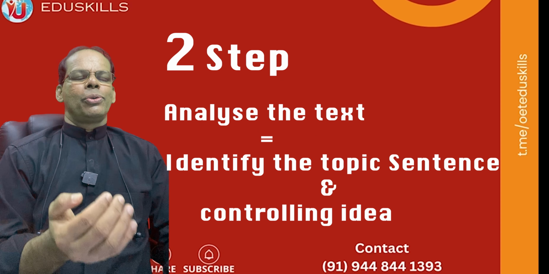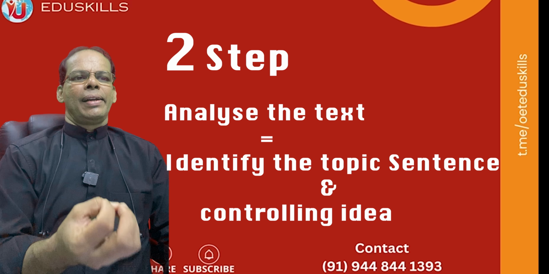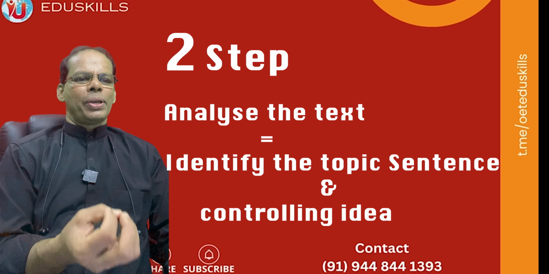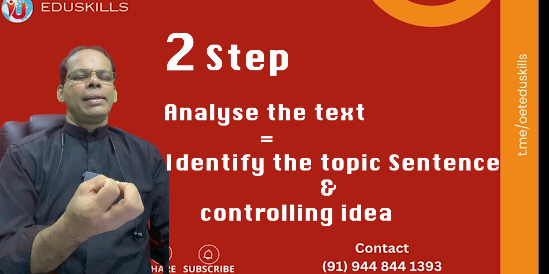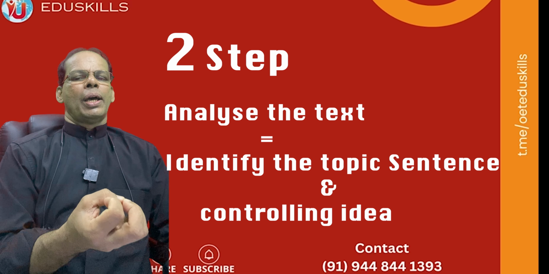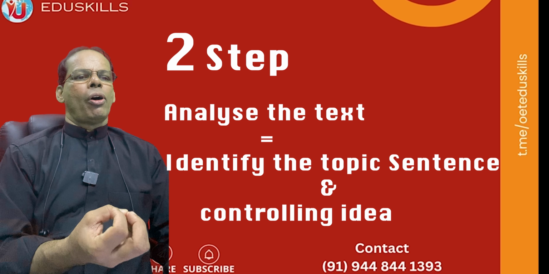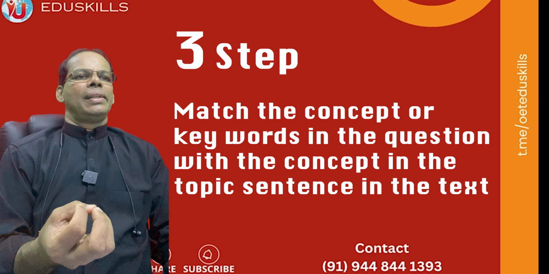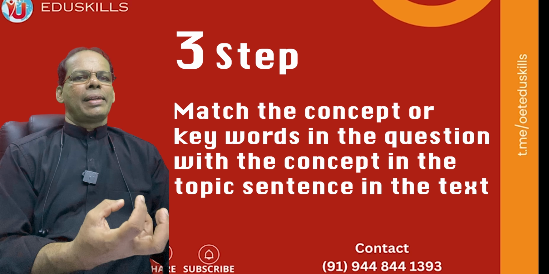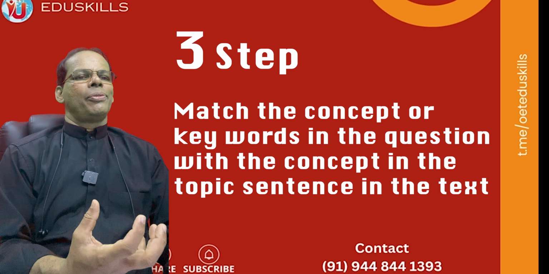Then secondly, come to the text. In each paragraph, find out the topic sentence. Generally, the first sentence of the paragraph is the topic sentence, and identify the concept word or the controlling idea or the key idea of the paragraph from that particular topic sentence, which contains the main topic of the paragraph. Then go back to the question and match the concept in the text as well as the question. And you will see how easy it is to identify the answers.